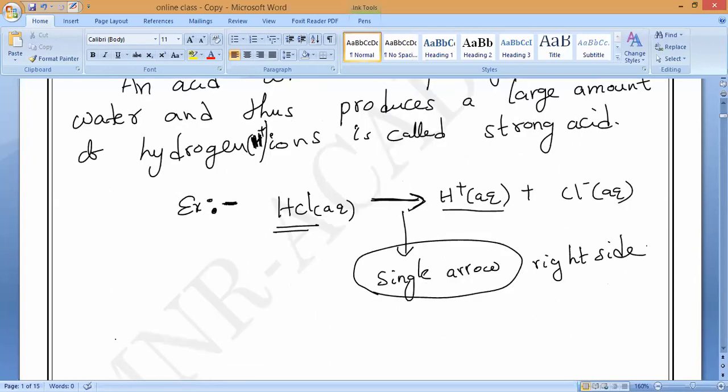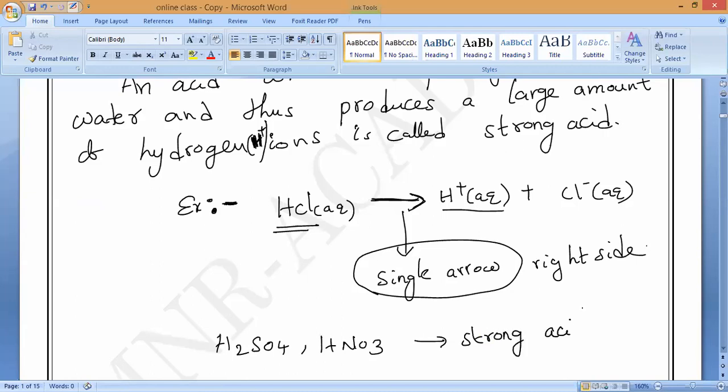The same way, if you take other strong acids, what are the other strong acids? H2SO4 we can call another strong acid, and also nitric acid. These are the three acids we basically call strong acids.